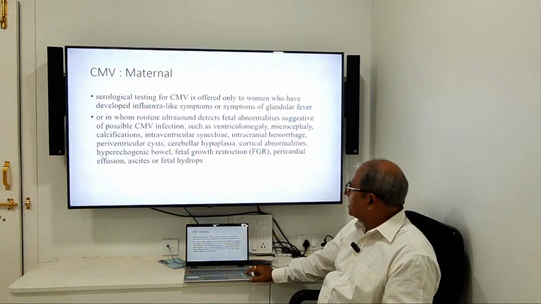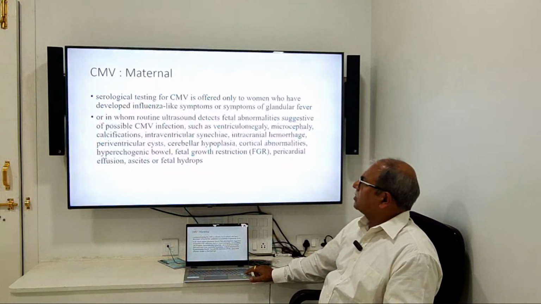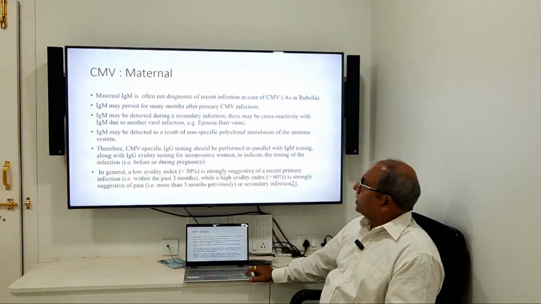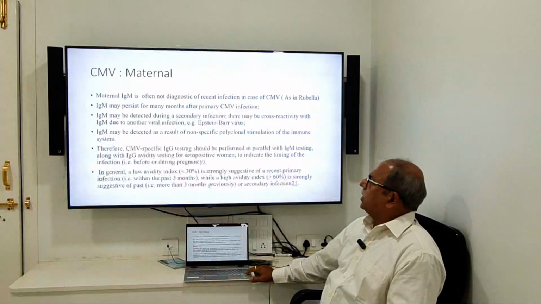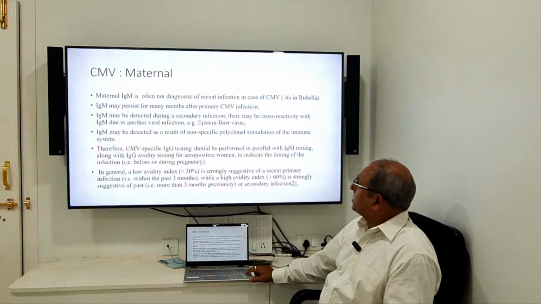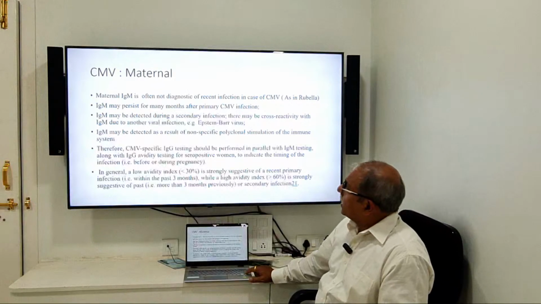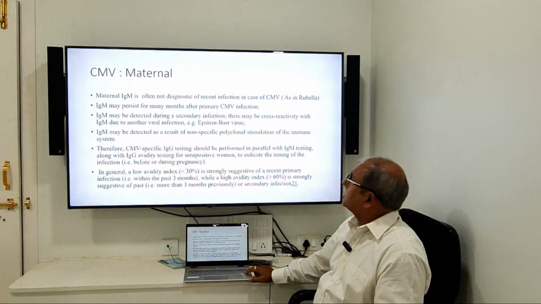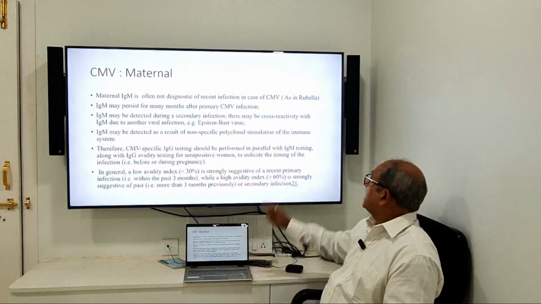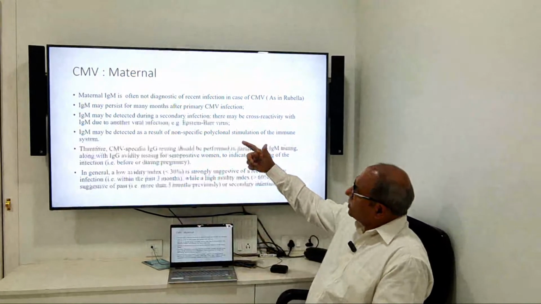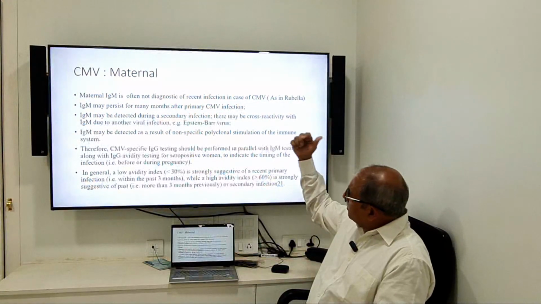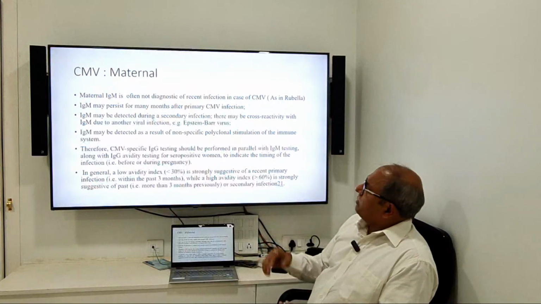already damaged and prognosis is not good. These are again very important statements through guideline. IgM is often diagnostic of recent infection, in case of CMV often not diagnostic of recent infection in CMV as in rubella. Again, it is confusing. IgM may persist for many months after CMV infection.